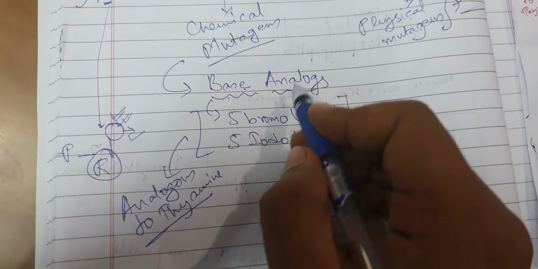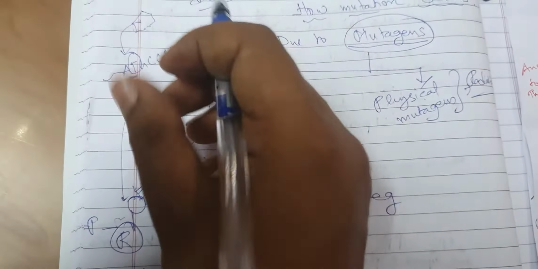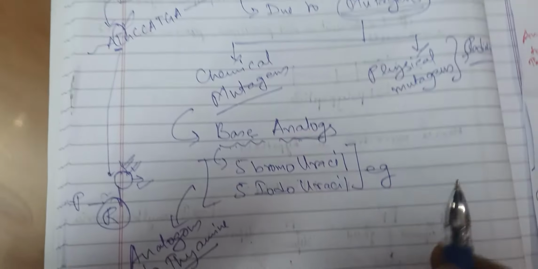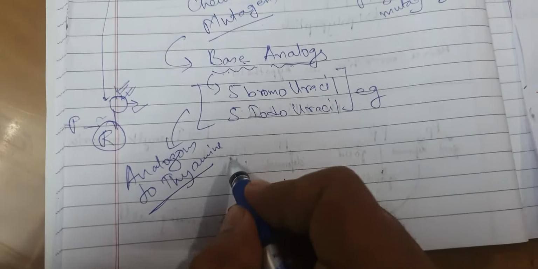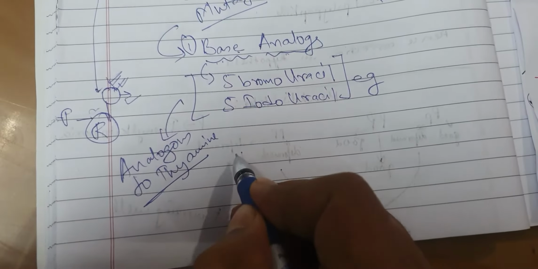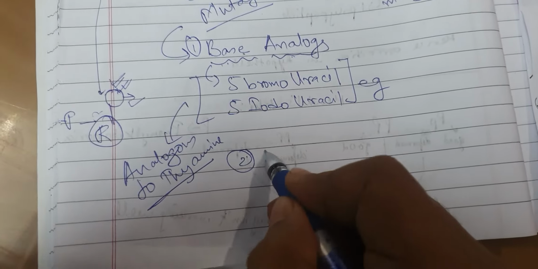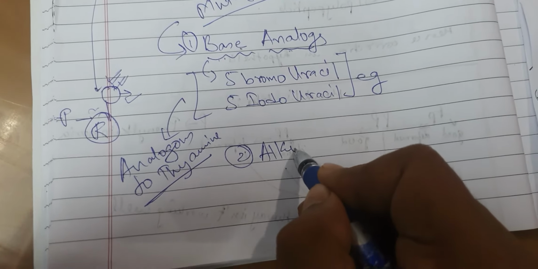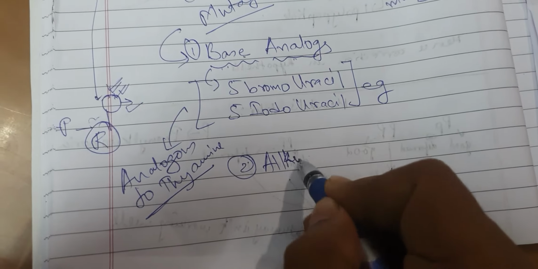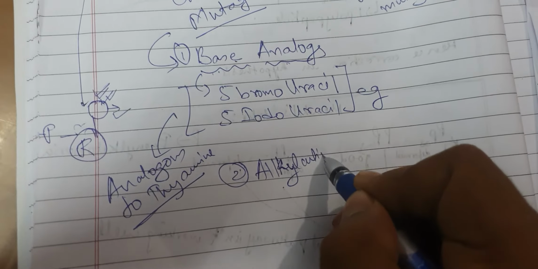Then apart from these base analogs which may get incorporated, this is number 1, base analogs. Number 2, there can be alkylating agents.